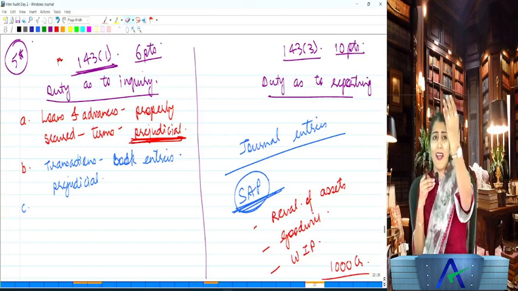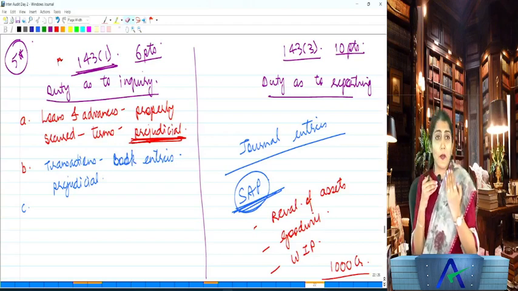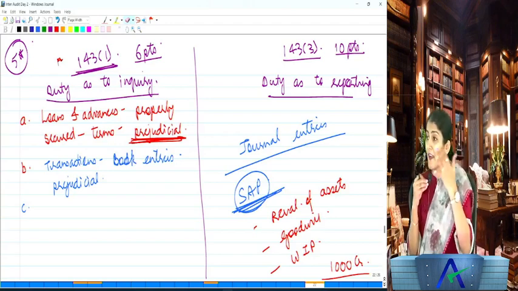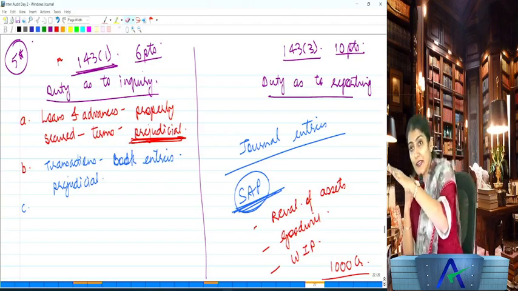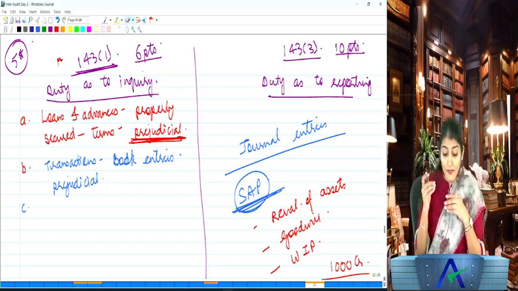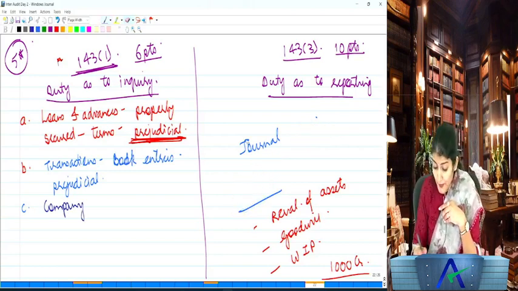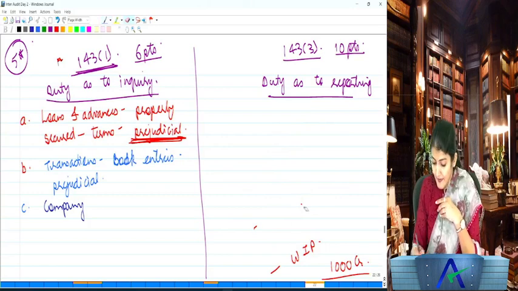So what I do is ask the company, give me a list of all the book entries which you have passed during the year. And then I check whether they are fictitious or whether they are genuine. Right. Next one. Listen to me, MCQ questions come from here, and if you listen carefully, you will be able to write the answers in the exam.